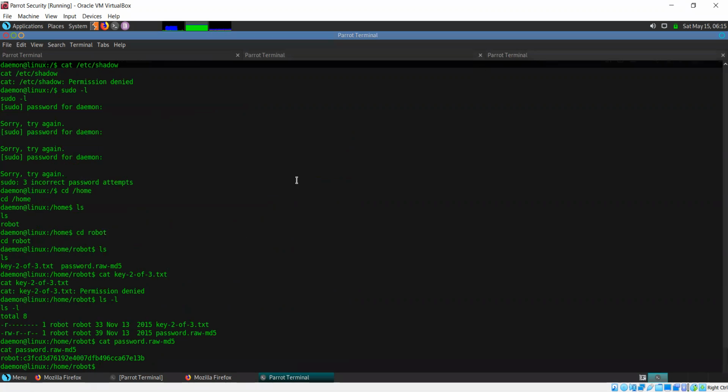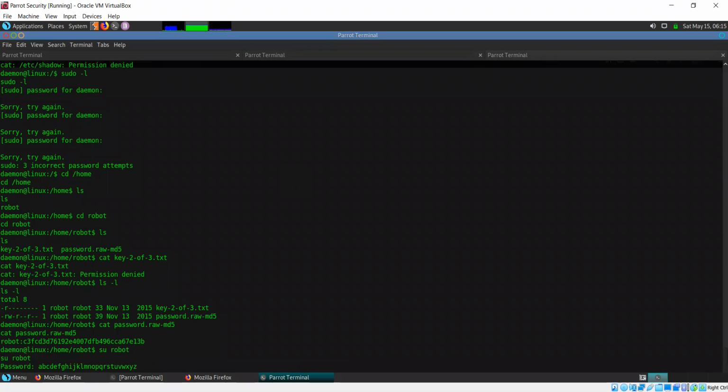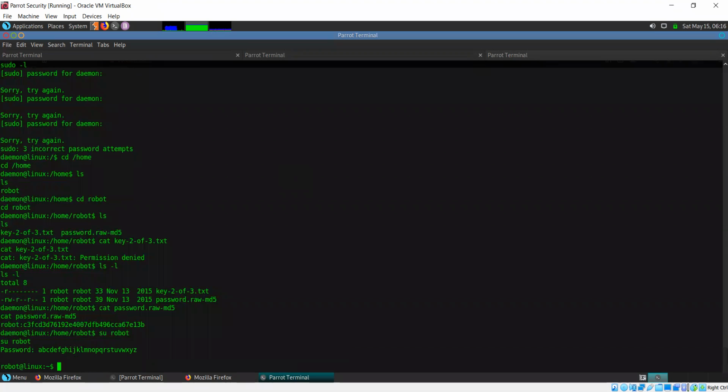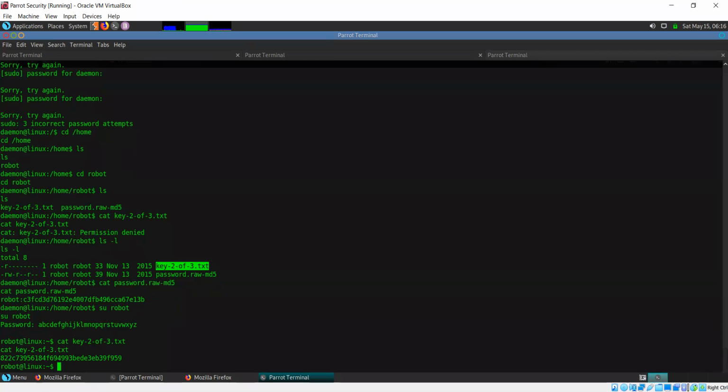So now I'll come over here. I'll switch user to robot. This is the password, and I've logged into the robot user account now. So I should be able to access this file now. So cat key2 of 3.txt, and this is our second flag or our second key.